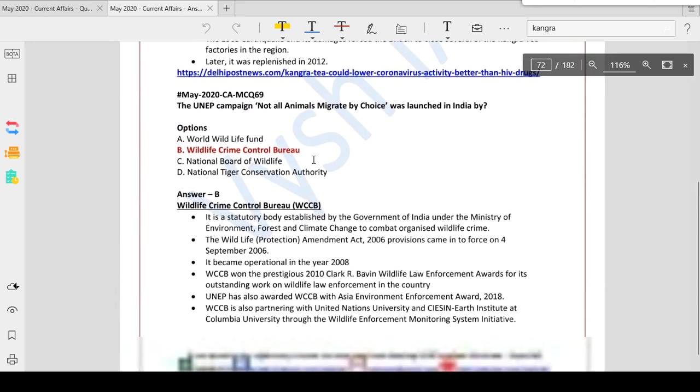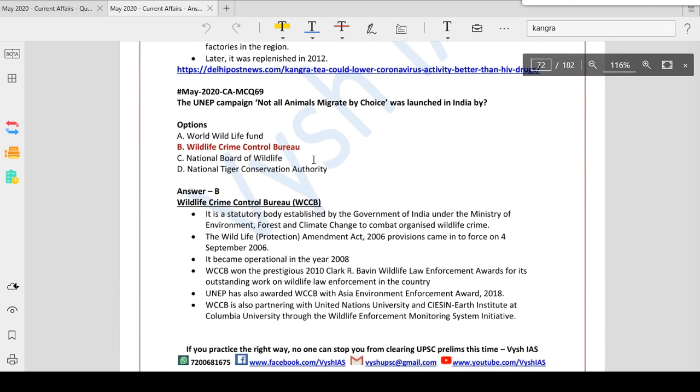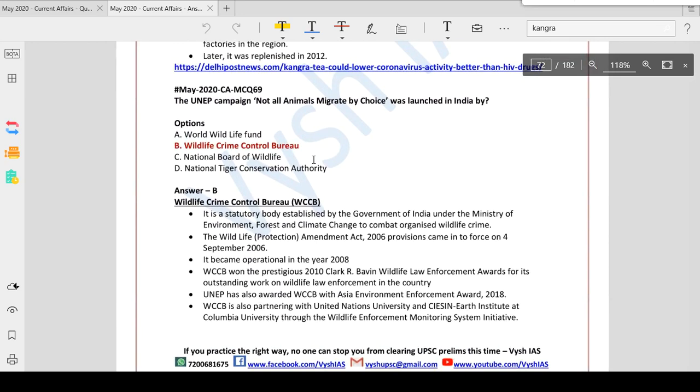More questions are here. I think this is also the next question. The UNEP campaign, not all animals. This also was in news, and the answer is Wildlife Crime Control Bureau. So the explanation of what that body is, that is given first.